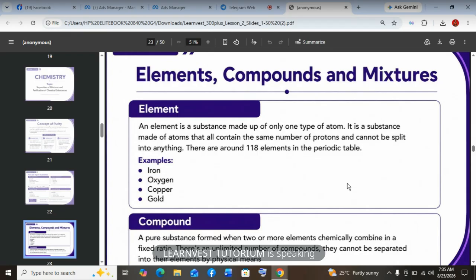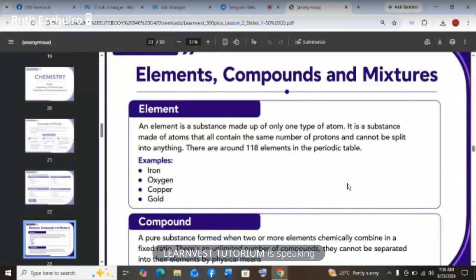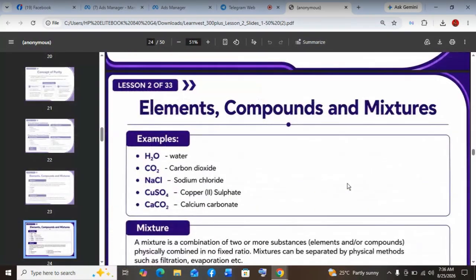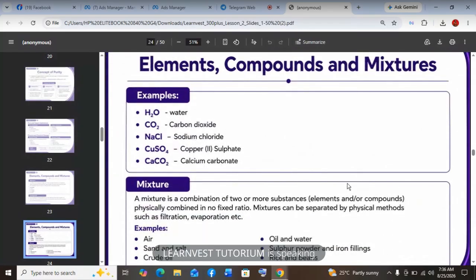Examples of mixtures are air, sand and salt, crude oil, oil and water, sulfur powder and iron filings, rice and beans. That is a mixture. So I hope we are following. Okay.